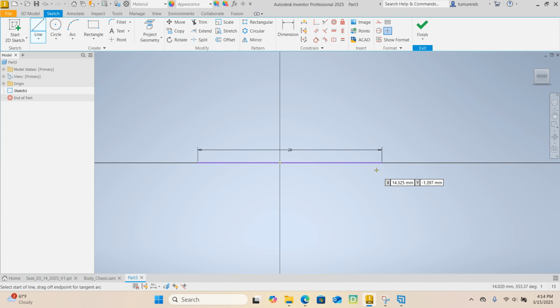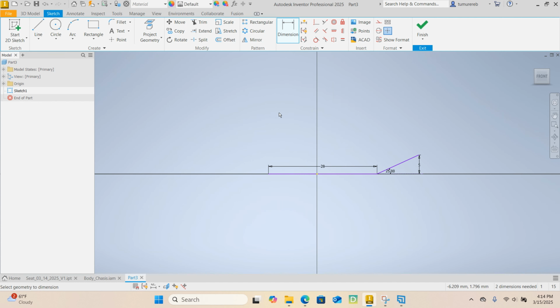Draw another line at the end of this line. And let's go ahead and draw it at an angle. So if you hit the tab key, it gives you a dynamic input of 25 degrees. Then enter. Escape. Go to the dimension tool. We need to dimension this vertical distance, from this point to this point here, and that needs to be 5 millimeters.